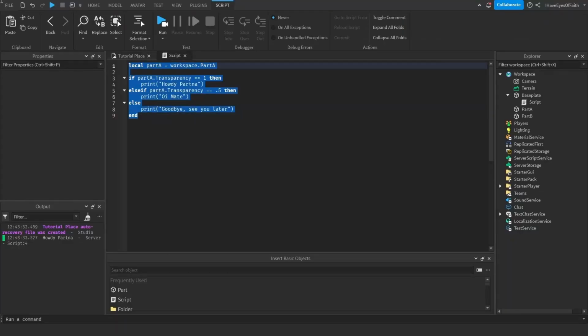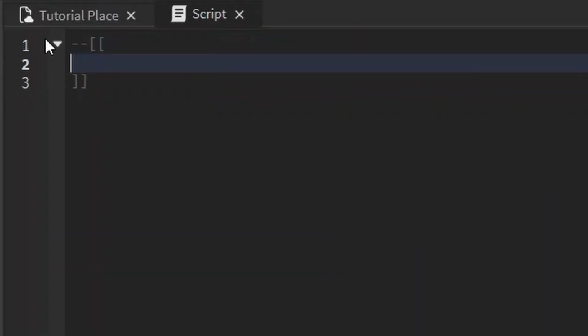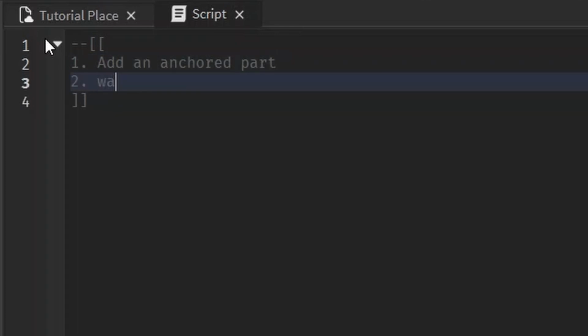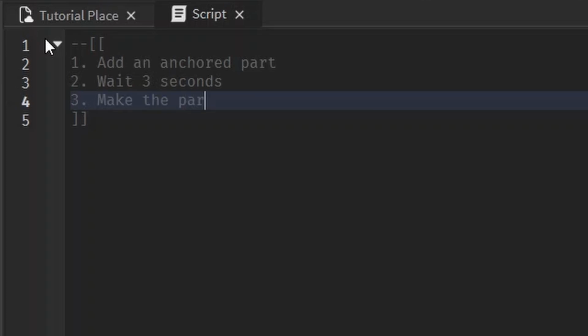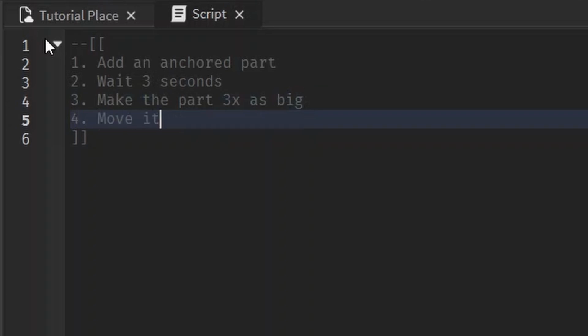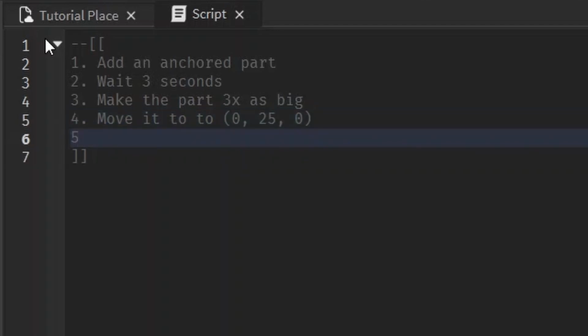All right, time for our third project. This is what I want you to do. I want you to add an anchored part. So add a part and then make it anchored. Then I want you to wait 3 seconds. I like waiting 3 seconds, I know. I want you to make the part 3 times as big as it is. Next, I want you to move it to 0 in the X, 25 in the Y, and 0 in the Z. And then finally, I want you to rotate it 45 degrees on the Z-axis.